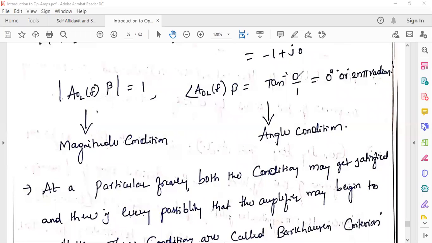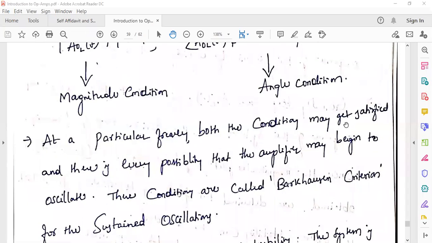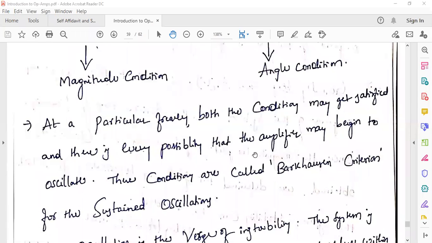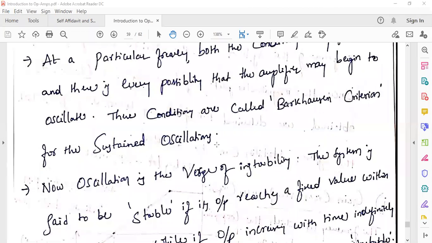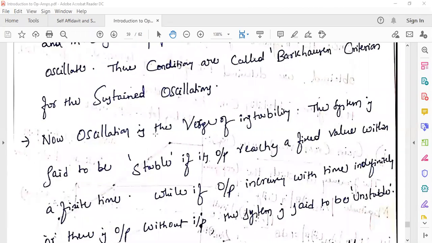So at some particular frequency, both the conditions get satisfied, and there is every possibility that the amplifier may begin to oscillate. These conditions are called Barkhausen criteria for sustained oscillations, right. Now the oscillations is the wedge of instability. Wedge of instability means close to instability. Oscillations is wedge of instability, right?